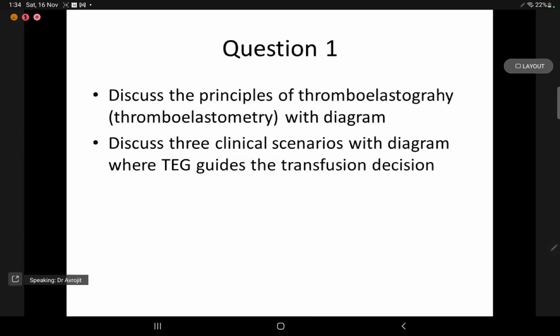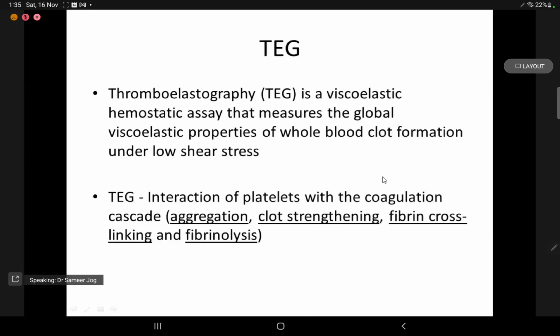The first question is discuss the principles of thromboelastography with diagram. Discuss 3 clinical scenarios with diagram where TEG guides the transfusion decision. So what is TEG? TEG is a viscoelastic hemostatic assay that measures the global viscoelastic properties of whole blood clot formation under low shear stress.